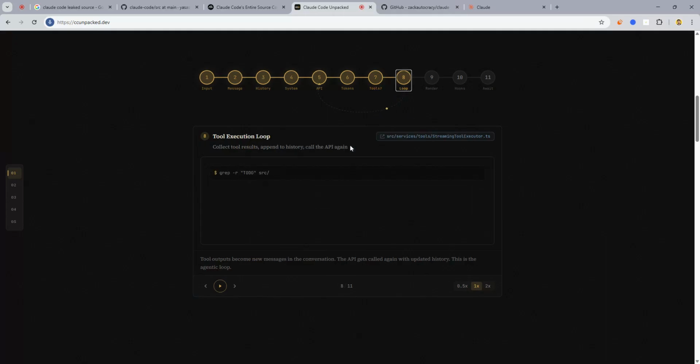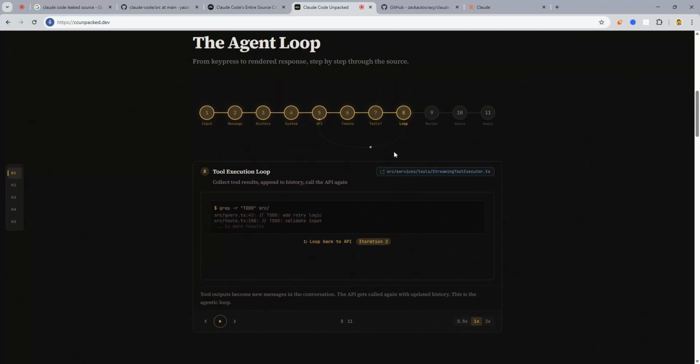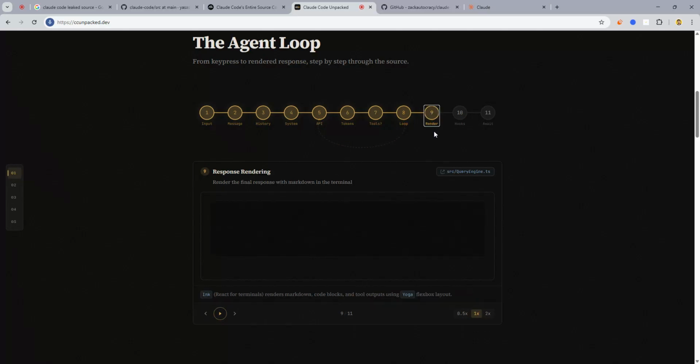And then we have a loop, the tool execution loop: collect the tool result, append to history, call the API again. As you can see, it keeps looping through API, token, tool, and loop, and this happens until we get the full output. Then it gets rendered.